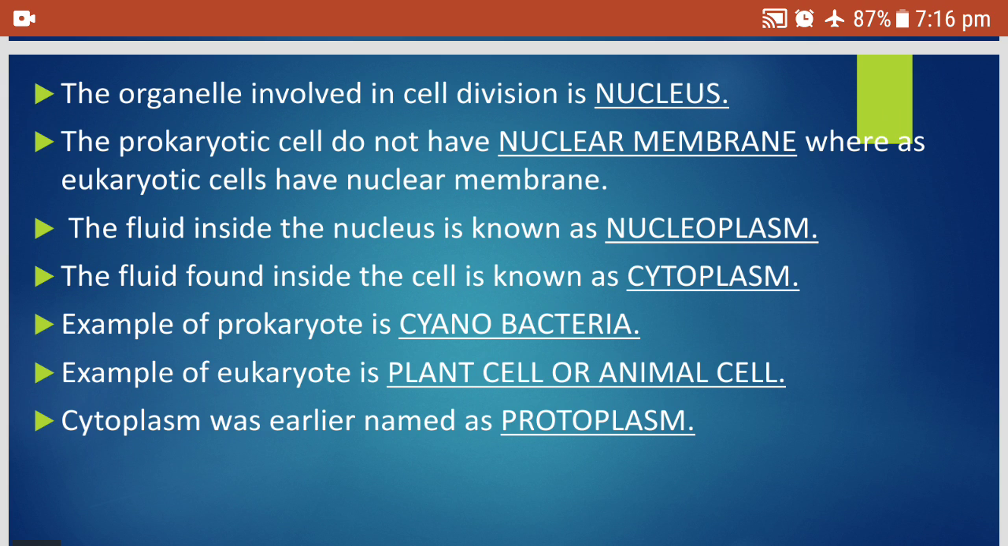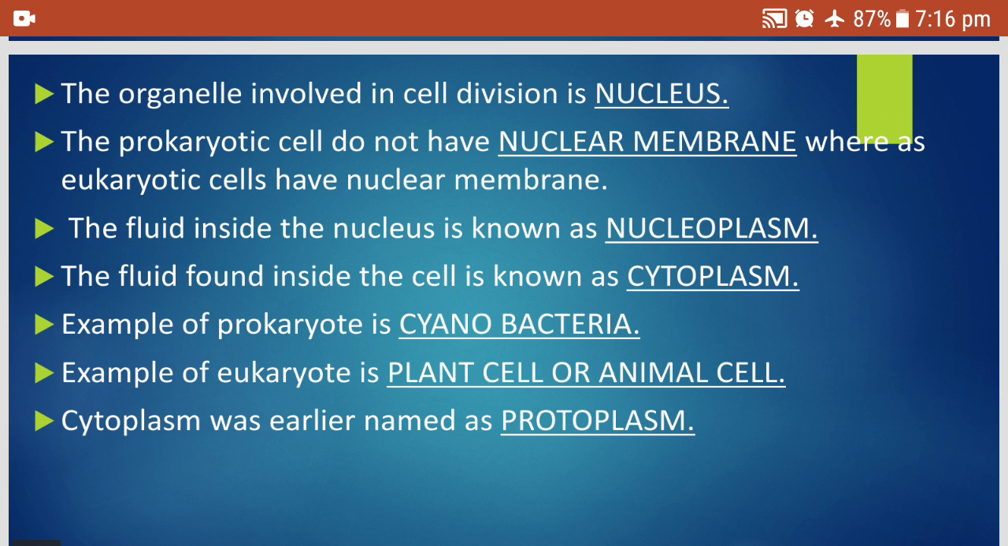The fluid inside the nucleus is called the nucleoplasm. This is also very important. See, the nucleus is surrounded by a membrane called the nuclear membrane, which has pores, and inside the nuclear membrane, nucleoplasm is present and the nucleolus is present. Again, what is the fluid inside the cell membrane, between the nucleus and the cell membrane, called? It is called cytoplasm. So the fluid inside the cell is called the cytoplasm.